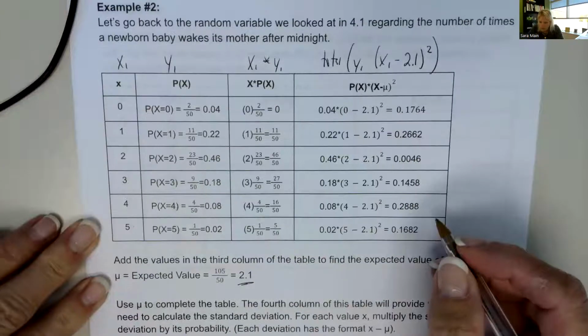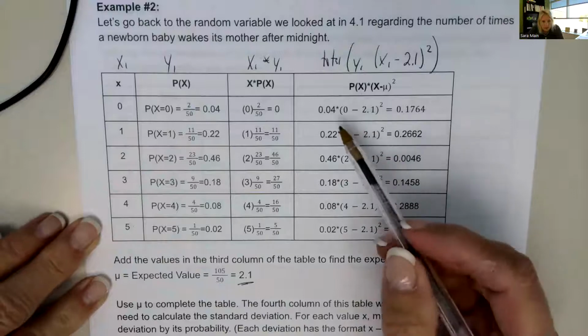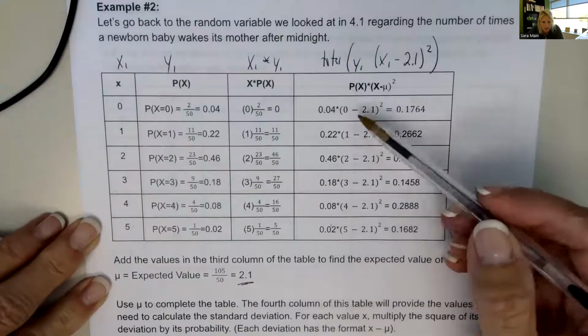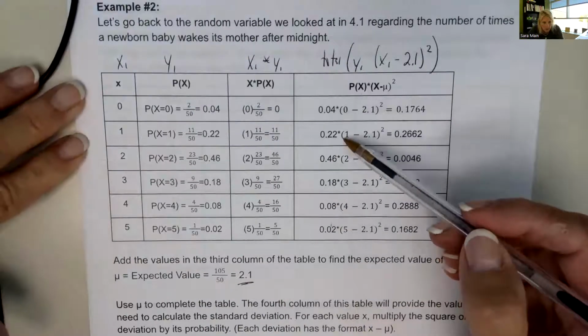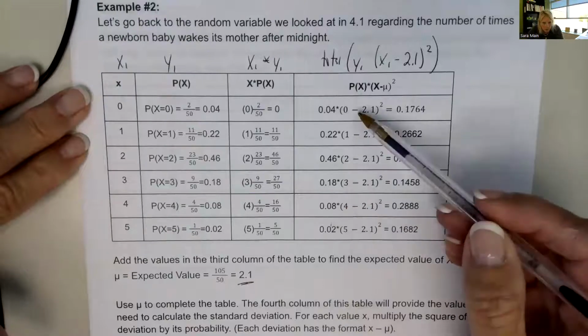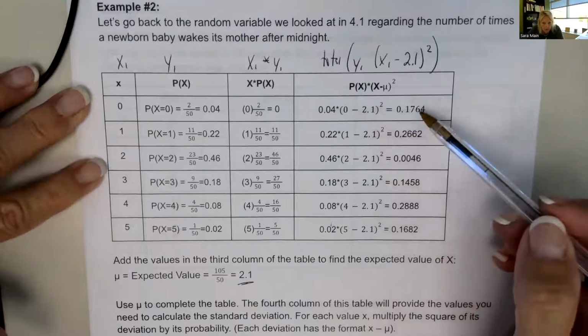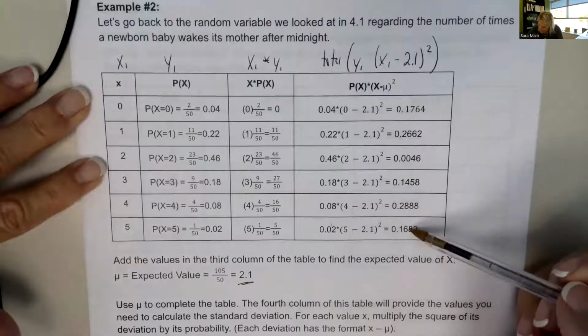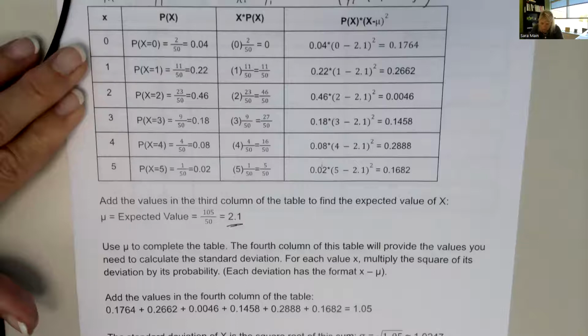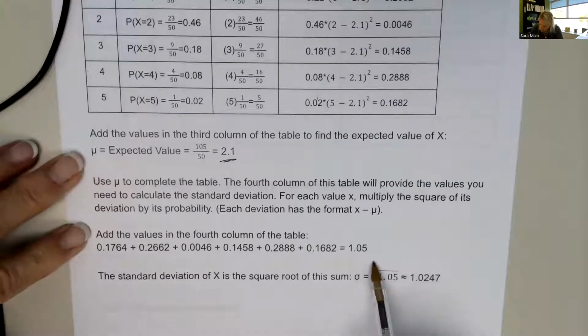I'm going to show you how I did this in Desmos. So here are the probabilities. Here are each of the outcomes, 0, 1, 2, 3, 4, and 5, subtracting the mean of 2.1, squaring that difference, and then we're going to add up these totals. And there's our standard deviation, 1.05.